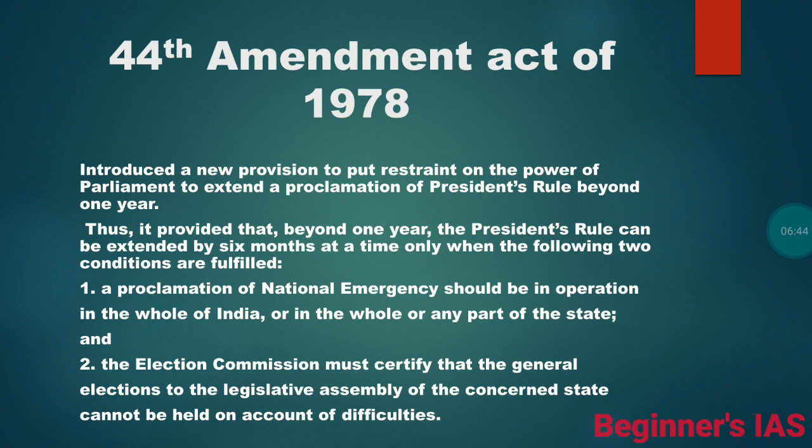Another condition is that the Election Commission must certify that the general election to the legislative assembly of the concerned state cannot be held on account of difficulties. In these two situations, this proclamation of presidential rule can be extended up to 3 years.